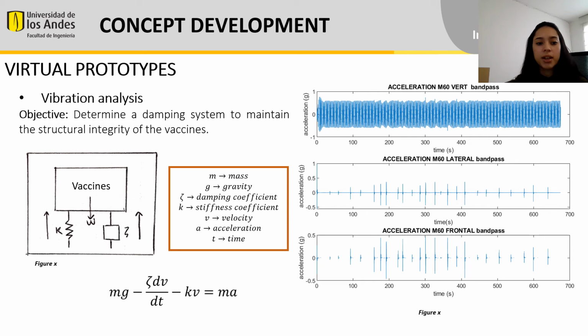For the vibration analysis, our objective is to determine a damping system that maintains the structural integrity of the vaccines. To achieve this, we use the data collected from a military motorboat, which shows that most of the vibrations occur in the vertical direction, have magnitudes between 0.6 to 0.8 gravities, and a frequency of 0.5 Hz. We also made a model which led us to conclude that the best material for this application should have a high value for the damping and stiffness coefficients.